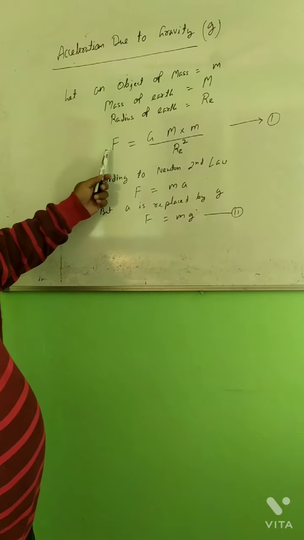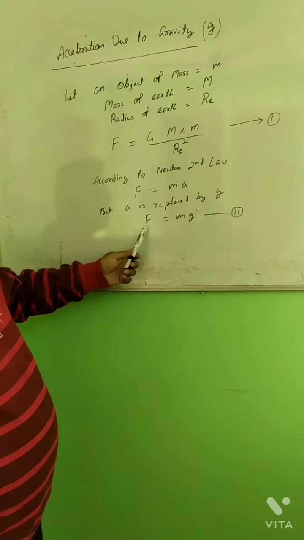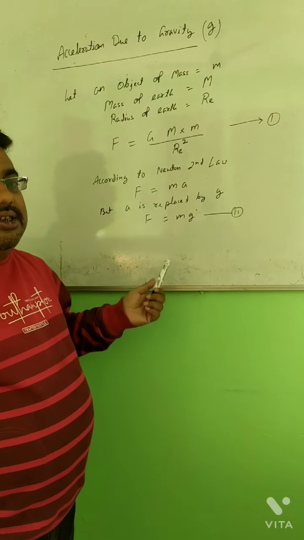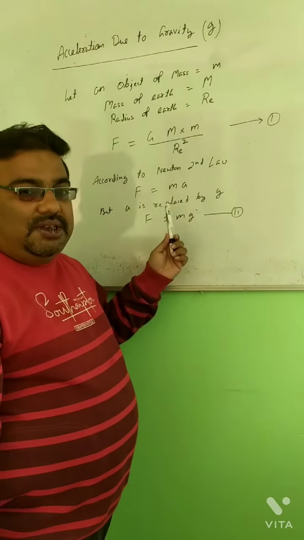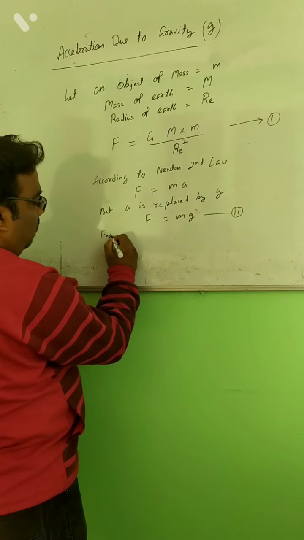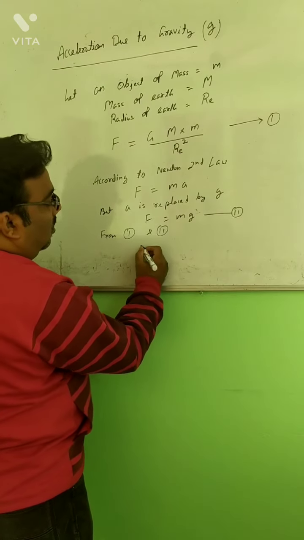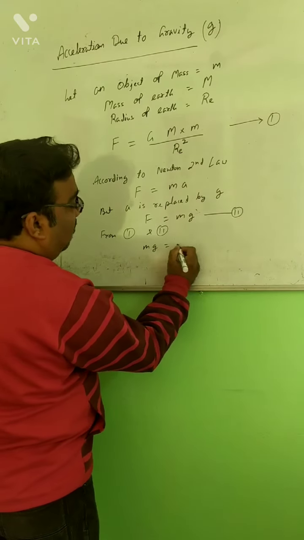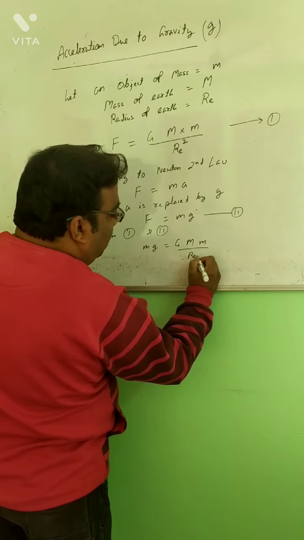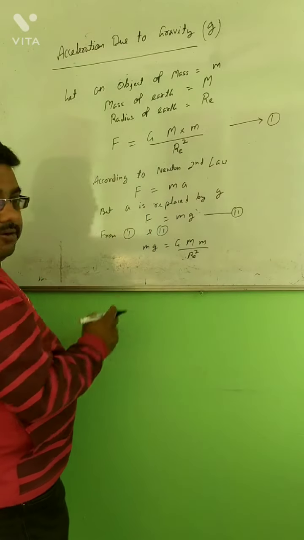Now, in both the equations it is the same force. So that means the force will remain the same. Either we can calculate by this formula or by that formula, the force acting on the object remains the same. So from 1 and 2, m into g is equal to capital G into M into m by RE square. When the LHS are equal, the RHS must be equal.